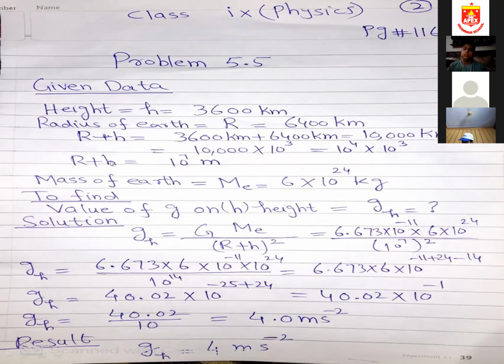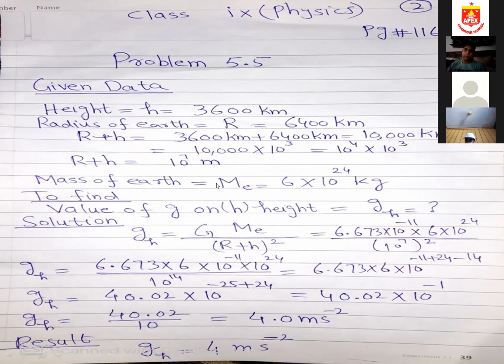So our R plus h is equal to 10 power 7 meter. We converted kilometer into meter because the SI unit of distance is meter.